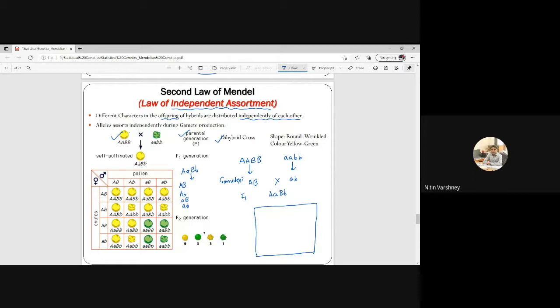Exactly. So these 4 gametes will be there in dihybrid cross, in dihybrid selfing. So I will write here all the 4 gametes.